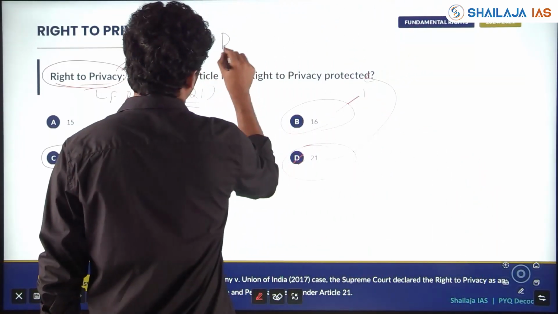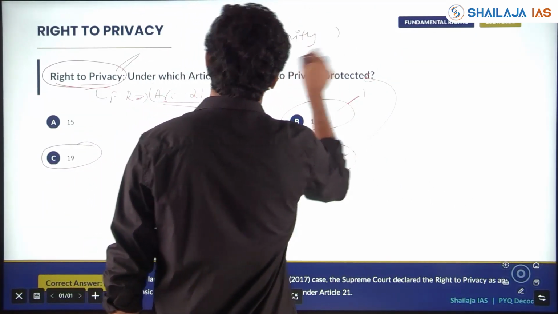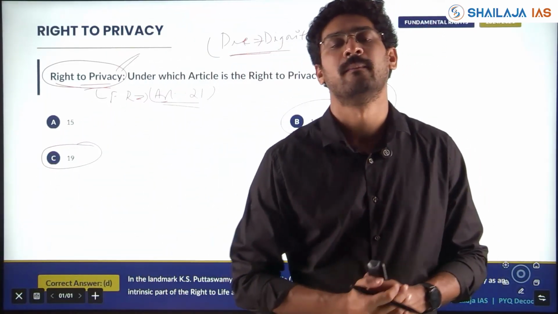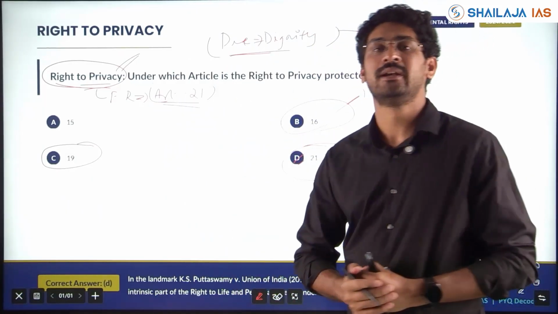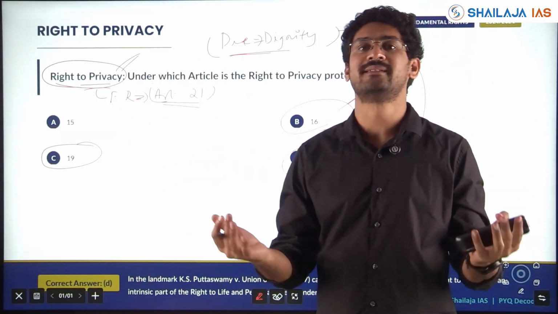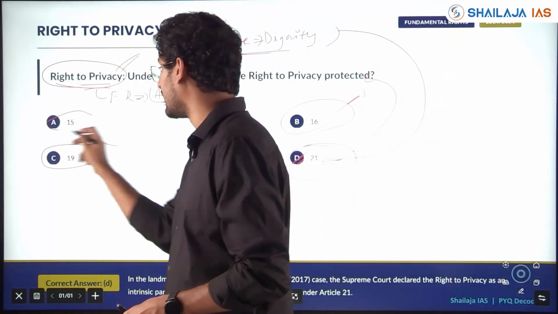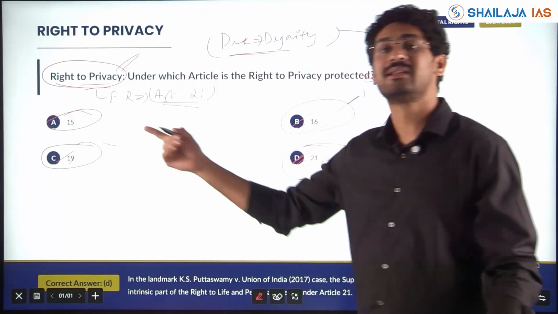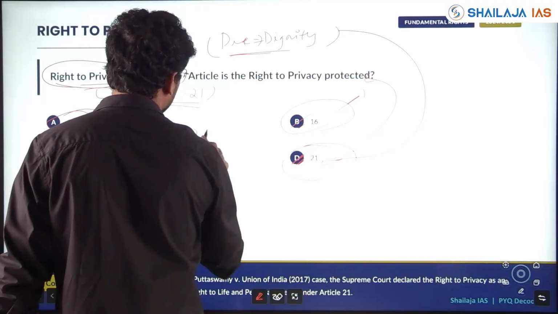Right to die, okay? Right to die with dignity. Recently it was in the news. Right to die with dignity is a fundamental right under which article? That is also under Article 21. Article 21 is an umbrella fundamental right below which many of the rights take shelter, right? You know that. Article 15, right against discrimination. Article 19 you should know. Article 16 you should know, because these are the options from where questions have already been framed by UPSC.